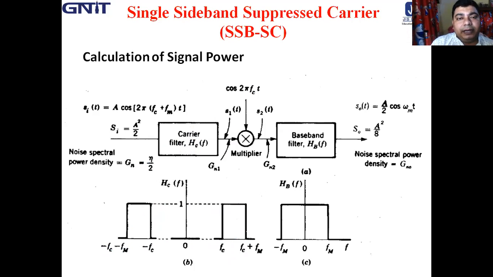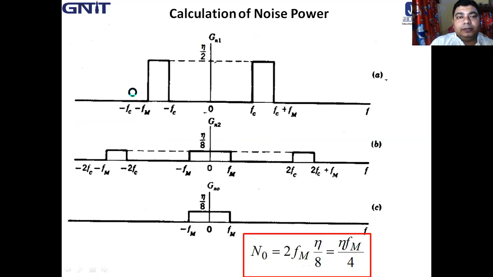We already assumed that the bandwidth of this filter is such that only the signal can pass through it. So Gn1 covers FC to FC plus FM and minus FC to minus FC minus FM, and the power level is eta by 2.